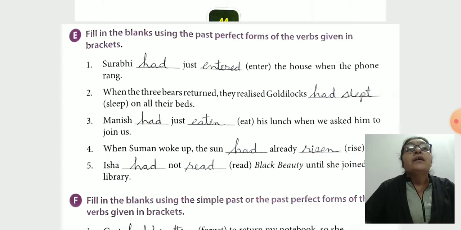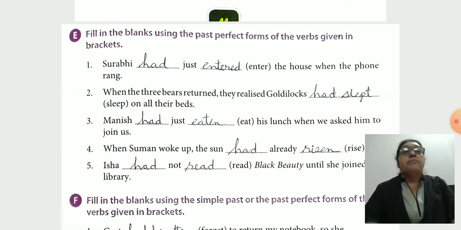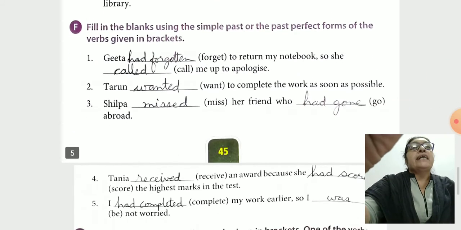Surbhi had just entered: had plus verb past participle form. Had slapped. Manish had just eaten. When Suman woke up, the sun had already risen. We use the past participle, the third verb form. Had read. Now we go to exercise F.